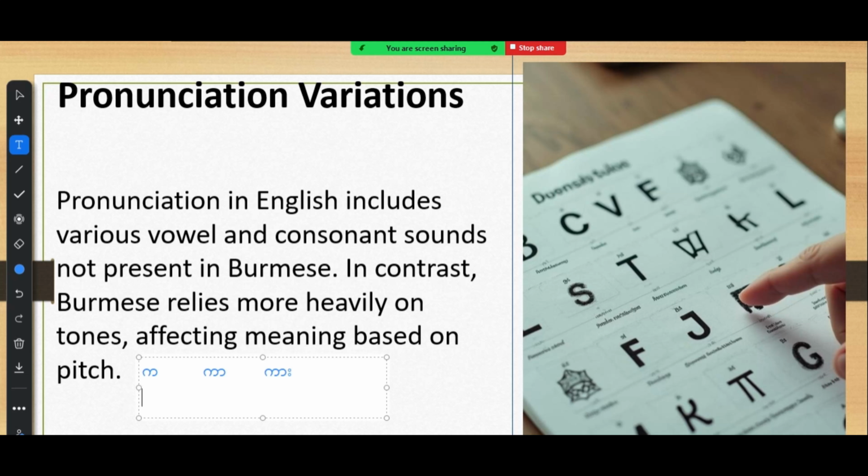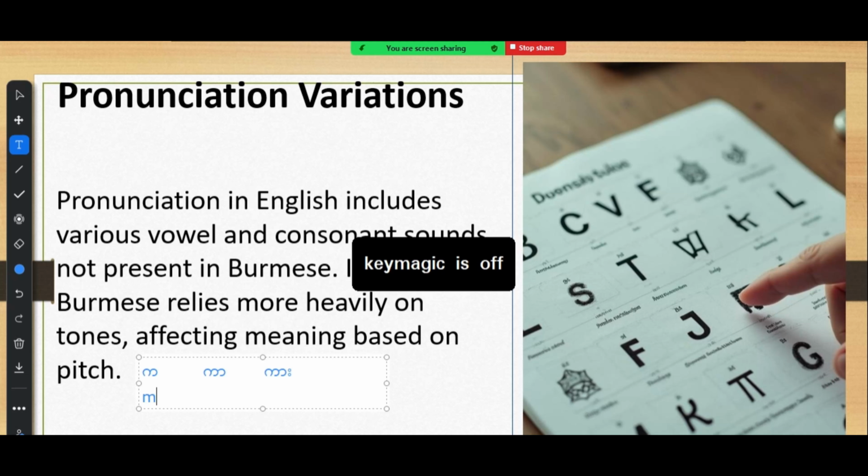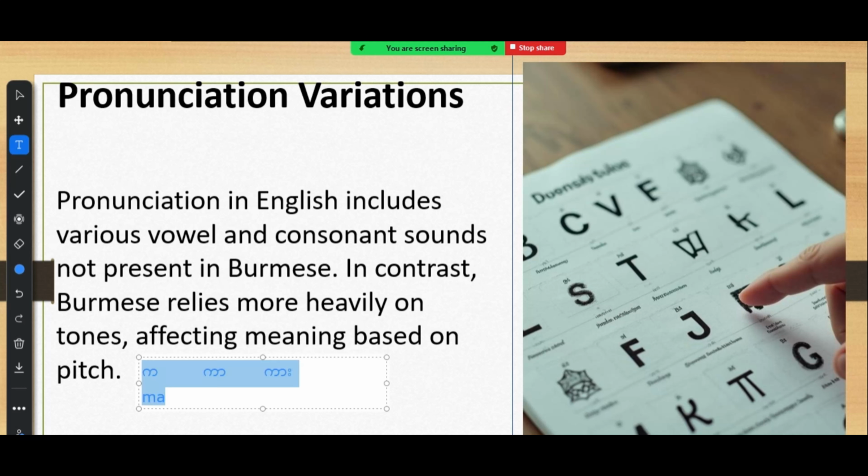In the Chinese language, it's also the same. They have this one, ma. It can refer to mother. It can also refer to a horse. It depends on how they use stress for that word. That's in the Burmese language and the Chinese language.